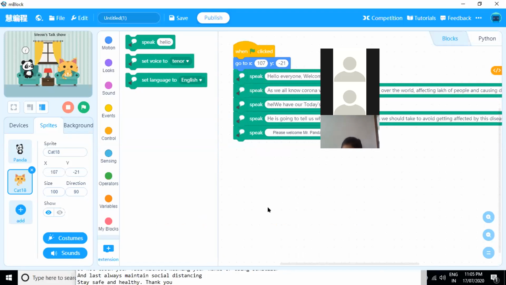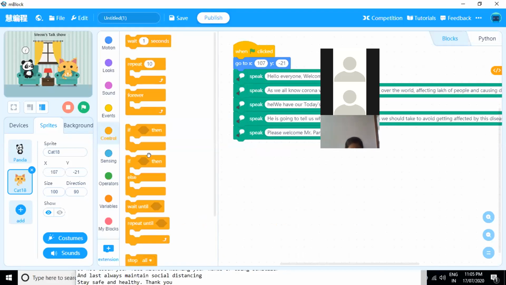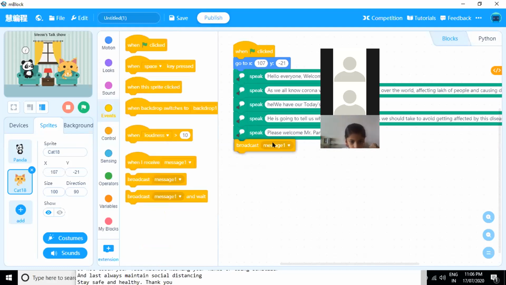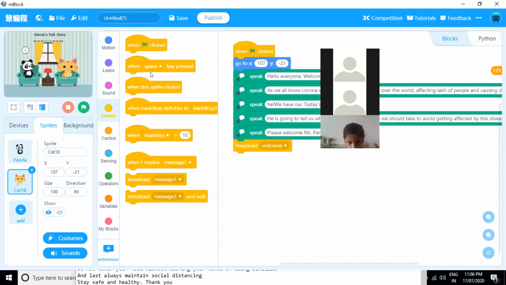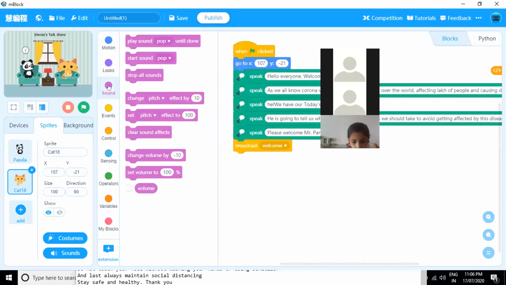After that, I want Panda to take entry. For that, I will broadcast one message for Panda. Broadcast is nothing but you are transmitting or announcing something. For example, my sprite will send a message to another sprite. Broadcast is used to have communication between two sprites. So here I will go to events and broadcast one message. The message that I want Panda to take entry is welcome, and after that everyone has to clap or give applause for Panda.